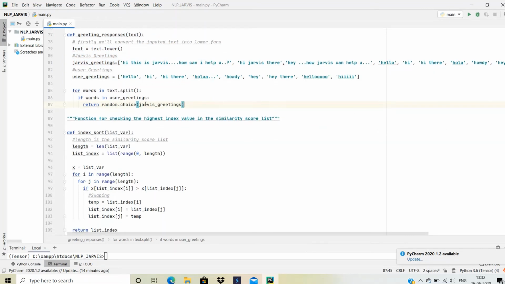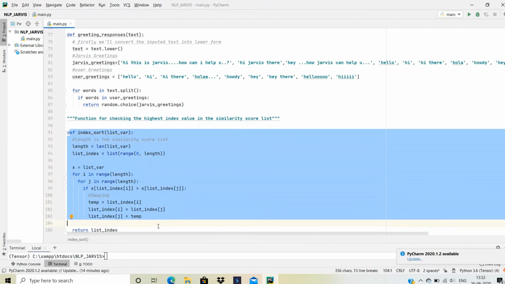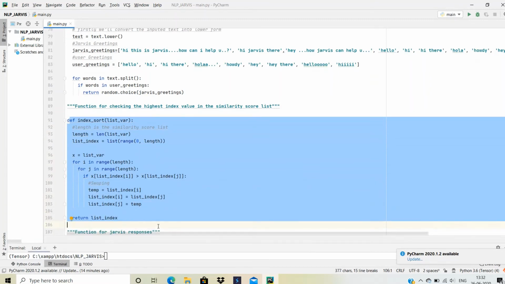And index sorting, oh yes, this function is left, right? So here we are using index sorting.